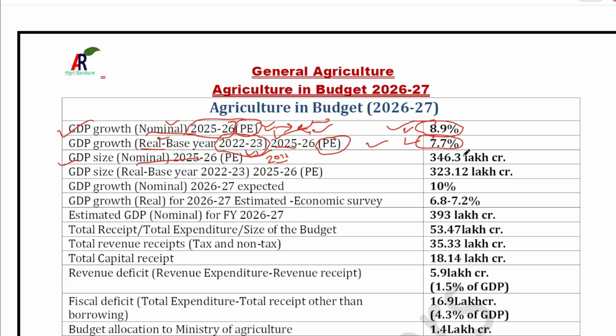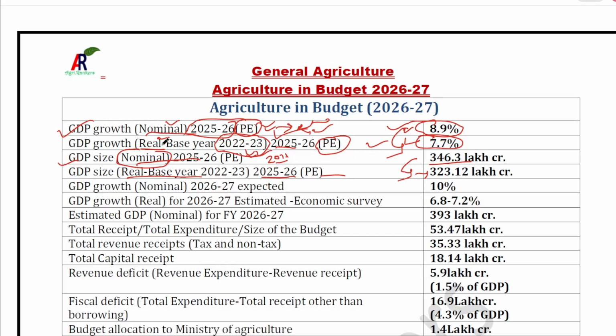Size of nominal GDP, this is also important. It is 346.3 lakh crore. Size of real GDP for the last year, provisional estimate, it is 323.12 lakh crore. Okay, you can see here that the value of the real GDP is always less than the value of the nominal GDP, which is very obvious because nominal GDP is calculated by calculating the current value of the products produced in the country in that year. But the real GDP is calculated on the value of the total product produced in the current year.